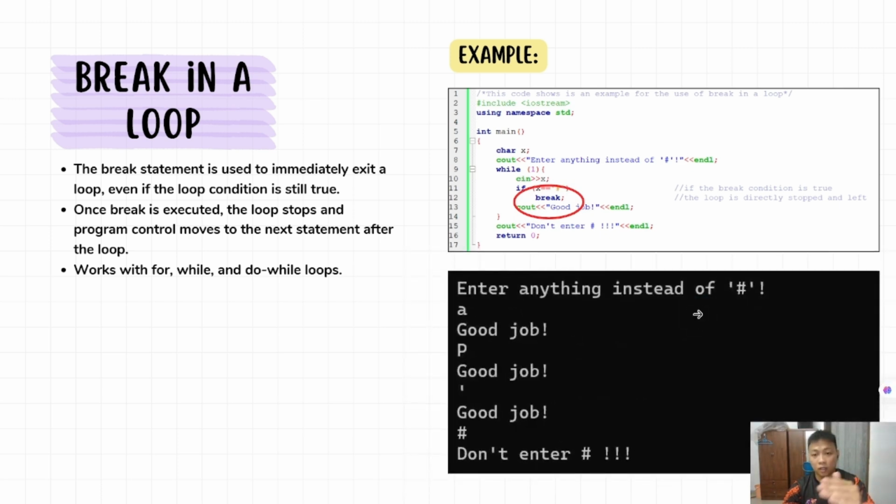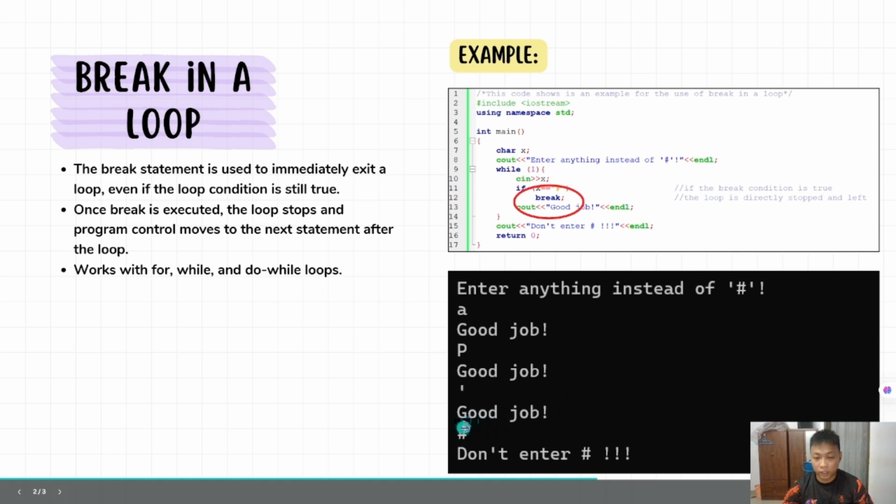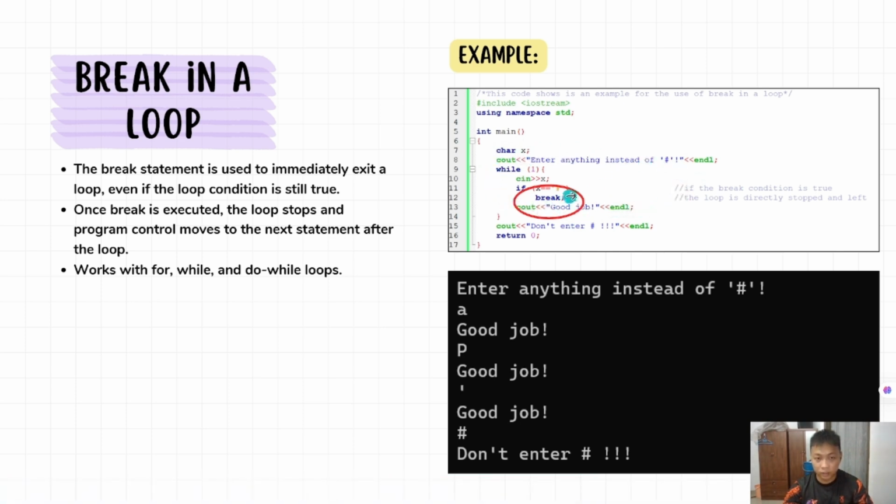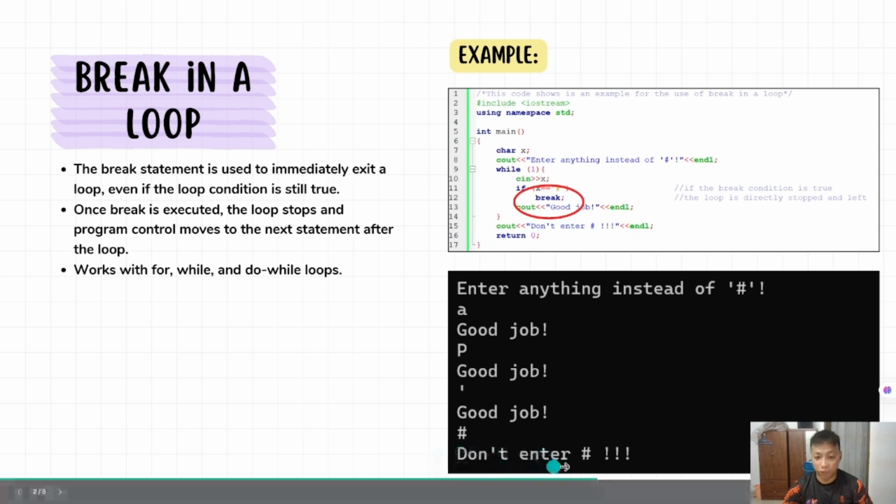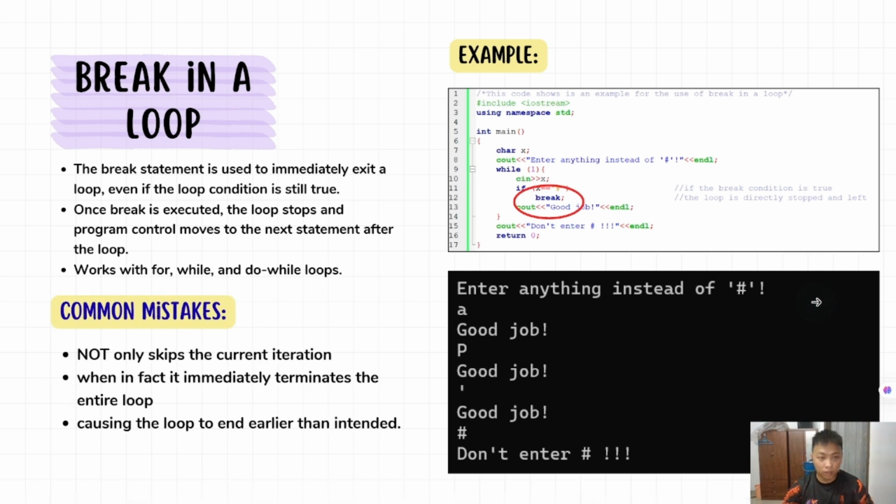So let us look at the output of the coding. Based on this output, we can notice that when the hashtag is keyed in by the user, the whole loop here will immediately stop and exit to the next statement, which is the don't enter hashtag. The common mistake for this type of repetition is thinking it only skips the current iteration, when in fact it immediately terminates the entire loop. Sometimes this causes the loop to end earlier than intended.